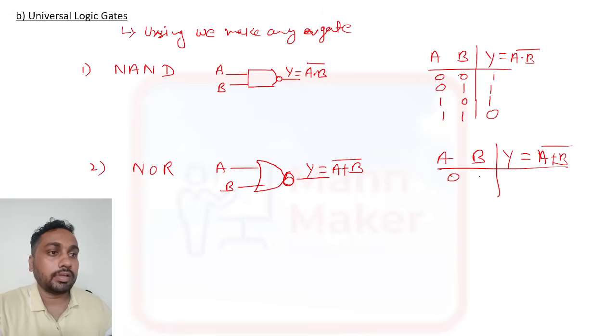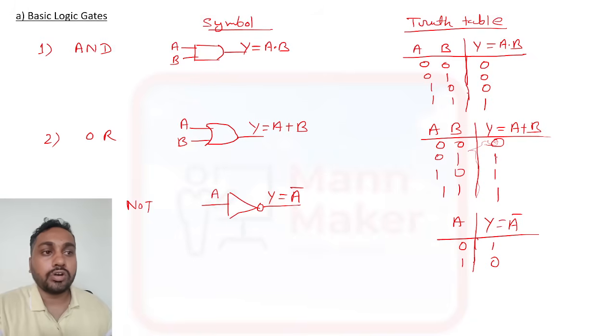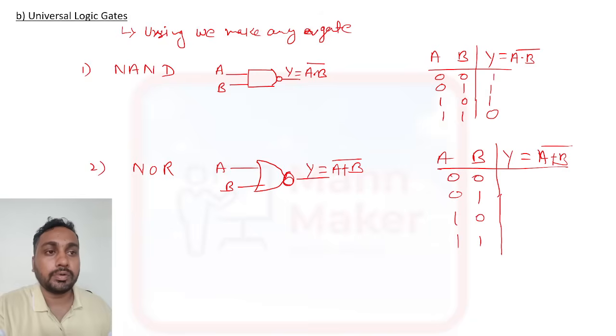Now this one will be 0 0, 0 1, 1 0 and 1 1. This is the opposite of OR. In OR, whenever any one input is high, the output will be high. So in the OR gate, it will be 0 for 0 0 and 1 for the rest. In the NOR gate, it is the opposite of OR. So it will be 1 for 0 0 and 0 for the rest. This is the truth table for the NOR gate.